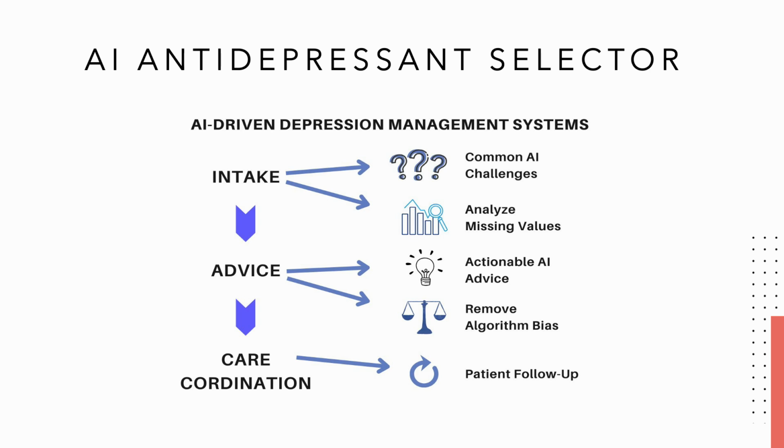A major focus is removing algorithm bias to ensure recommendations are fair and equitable, particularly to underserved populations. In some cases, we have developed specific predictive models tailored to certain populations, like African Americans, for antidepressants where biases were identified.